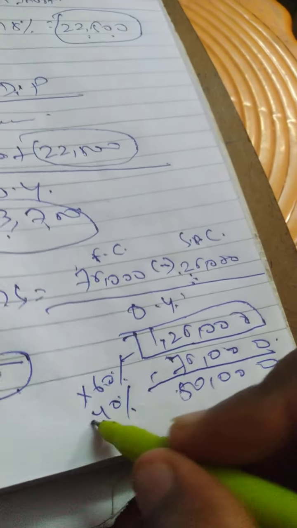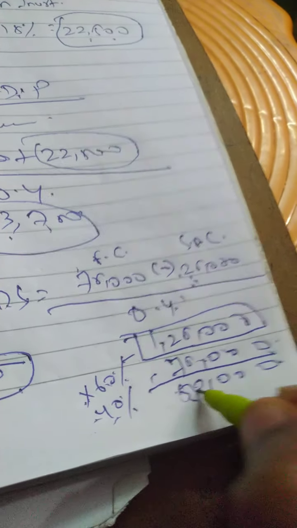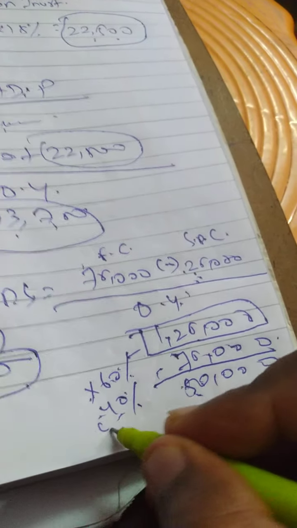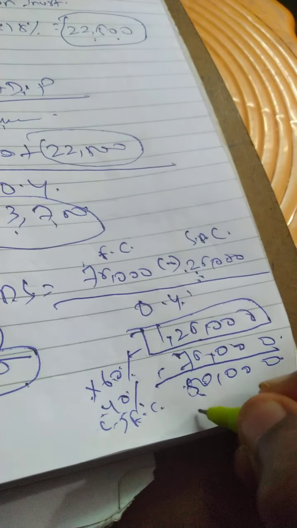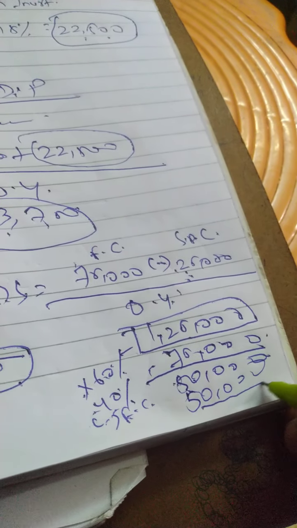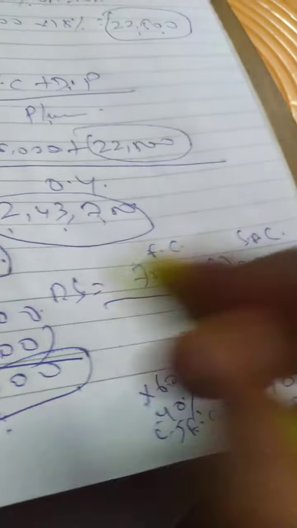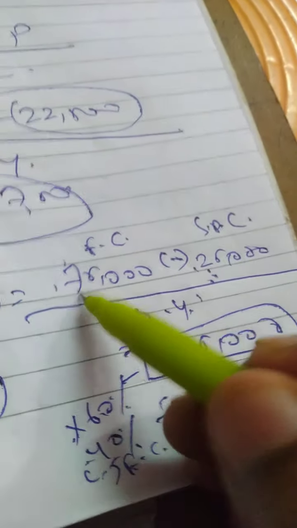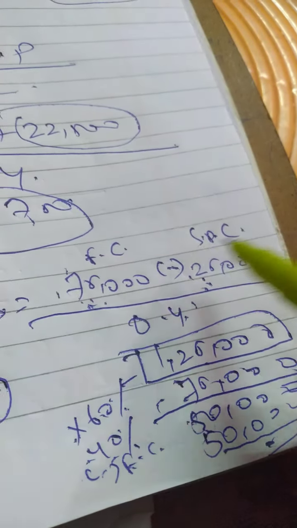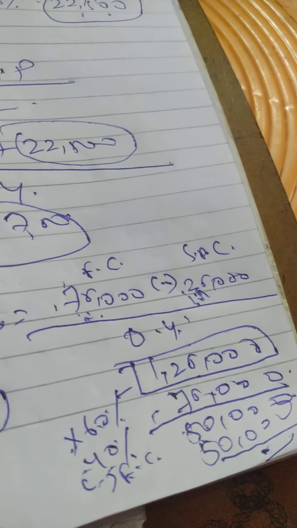60% is my variable cost, 40% is my contribution, minus fixed cost. How much? That is the avoidable fixed cost, 50,000. Then what is my profit or loss? My profit or loss will be 0. That is what is explained here. Because my total fixed cost is 75,000, this 25,000 I am going to ignore, because I am going to incur it anyway.